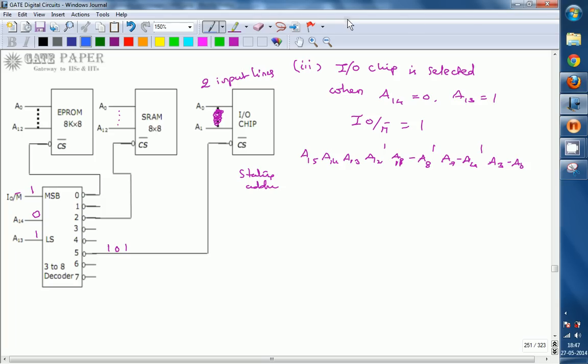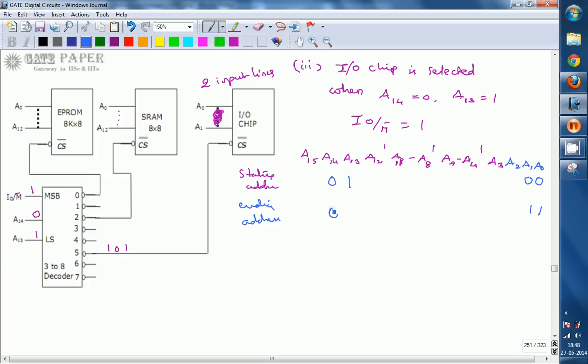So we will write it in a better way like this. Here we are going with only two lines, and those two lines I can write as A1 A0. So A1 A0 are going to be the actual lines, so they will be zeros for the starting address, and for the ending address, since it has only two input lines, those two must be ones. Others are going to be don't cares except for A14 and A13.